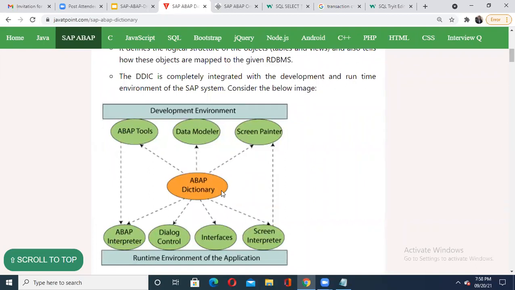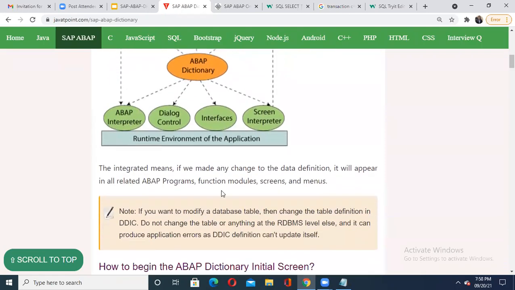In the development environment, you can use it with the ABAP tools, data modelers, screen painters, menus and all. At the runtime environment, it connects with your ABAP interpreter, dialog control interfaces, and screen interpreters. What this runtime environment does is pull up that data and use it, and from the development environment we create the front end. This is the point.